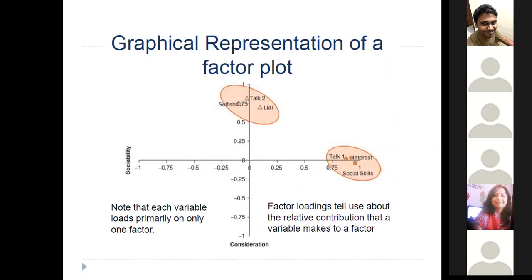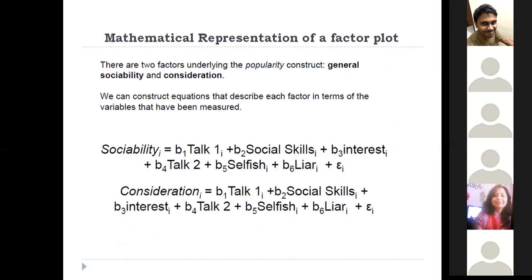So this is your factor loadings. Here we are trying to form two vectors, sociability and consideration. We have a weight B1 for the talk 1 variable, weight B2 for social skills, weight B3 for interest, weight B4 for talk 2, weight B5 for selfish, weight B6 for liar, plus my residual.